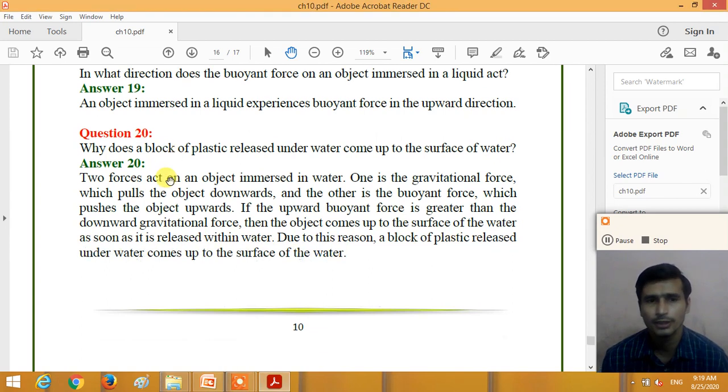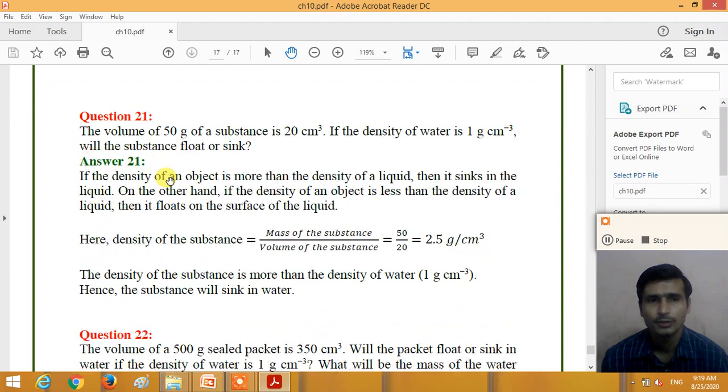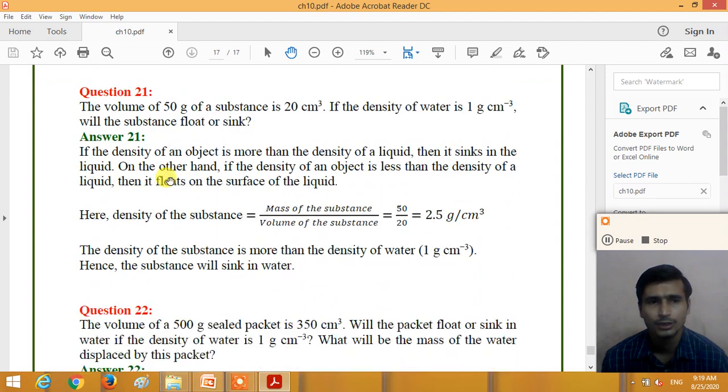Now we will discuss the last two questions, question number 21 and 22. Question number 21. The volume of 50 grams of a substance is 20 centimeter cube. If the density of the water is 1 gram per centimeter cube, will the substance float or sink?